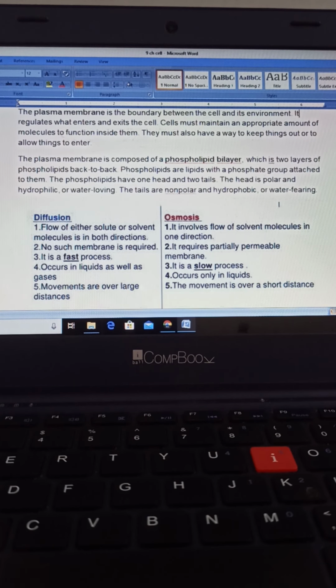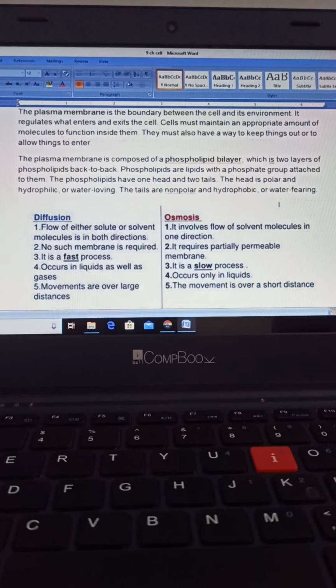Namaskar class 9th. We had discussed the introduction of chapter number 5, why the cell is important, why it is known as the fundamental unit of life. Now today we will discuss the important structural organization of the cell. Okay, means how the cell is structurally composed, and why it is known as a fundamental unit. So first we need to understand the structure of the cell.